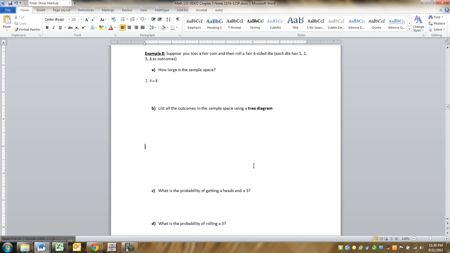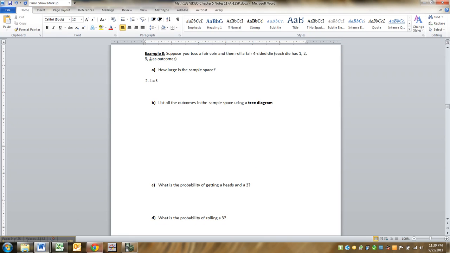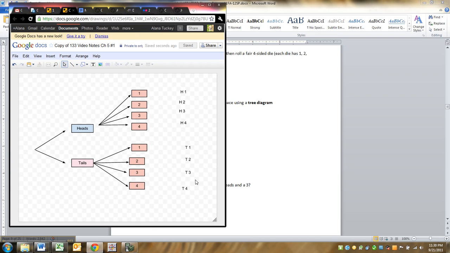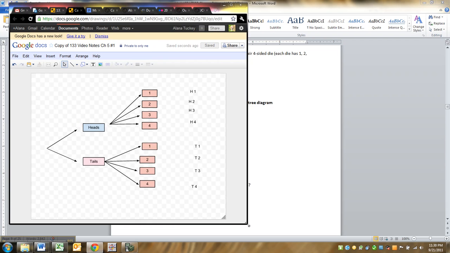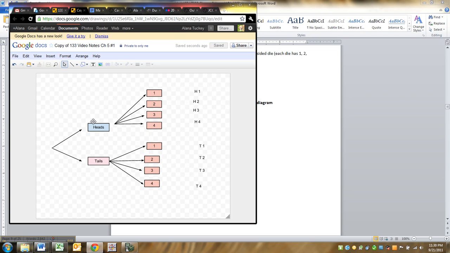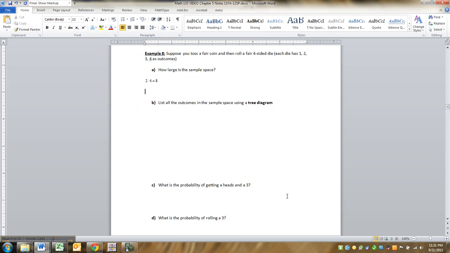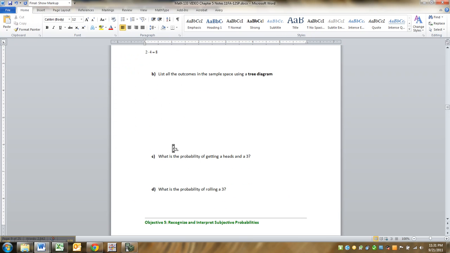All right, so it asked us to list all the outcomes in the sample space using a tree diagram. So I did that while we were away. It took me a while, but I did it with my Google drawing here. There's heads, and after you roll the heads, you could get a 1, 2, 3, or 4 on the four-sided die. Or there's tails, and you could get 1, 2, 3, 4. And the sample space itself is actually this list over here. You're just using the tree diagram to organize yourself. So it's heads 1, heads 2, heads 3, and so on. All right? Cool. I'm not going to put that in there. Just trust that it's there.